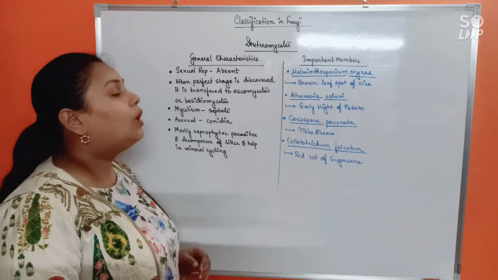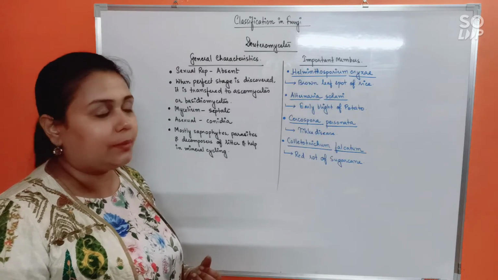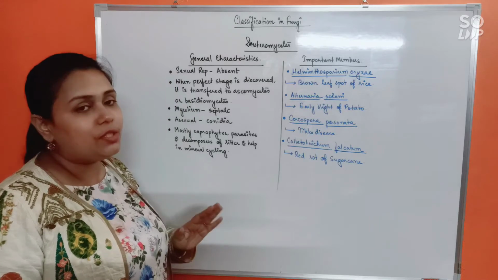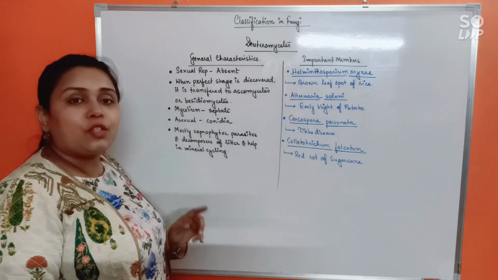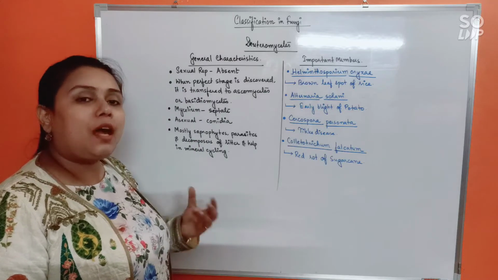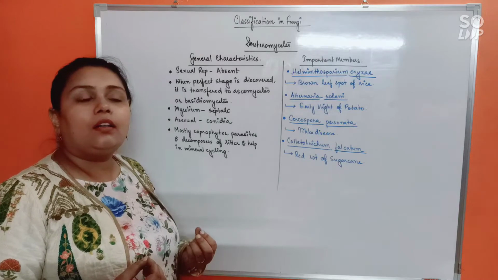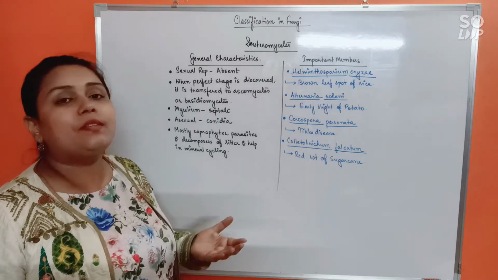Alright, now there are some interesting general characteristics of it. Let's see what they are. First of all, sexual reproduction is absent. That's the first and foremost thing. Next, when the perfect stage or sexual reproduction is discovered: in a few of the members of Deuteromycetes, sexual reproduction is either absent or else it might not have been discovered.